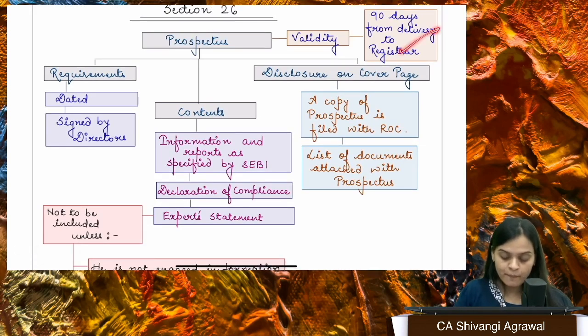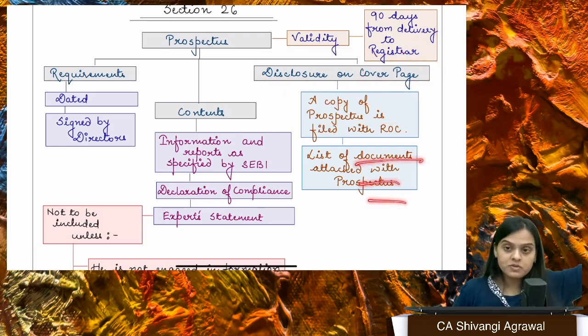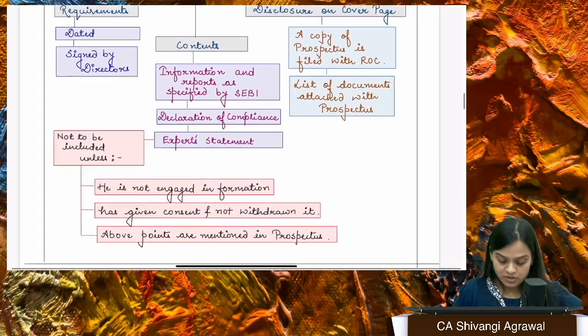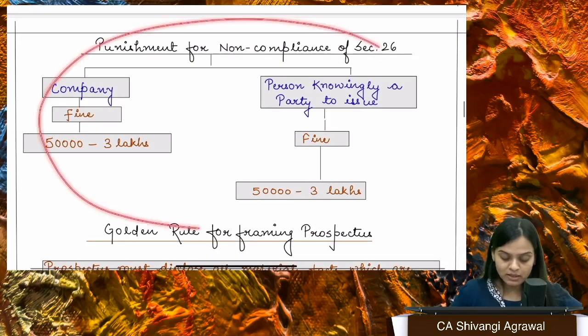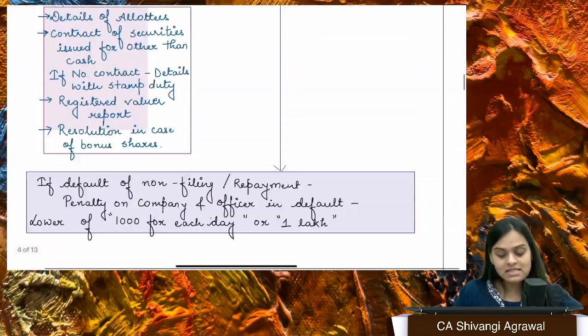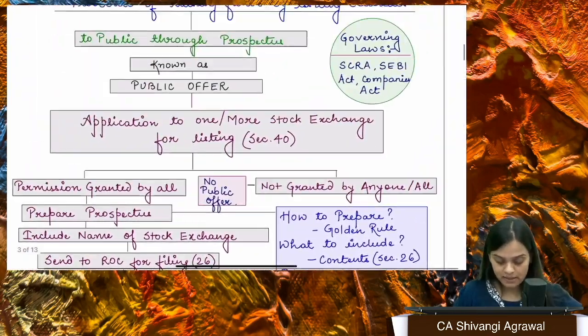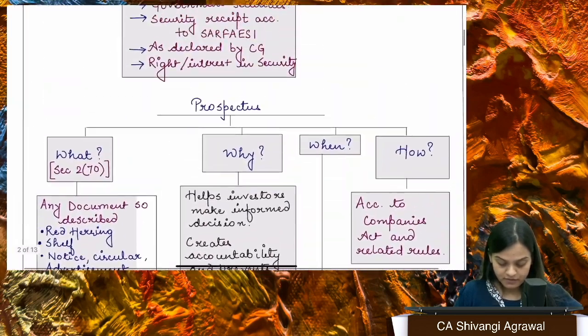Validity, I've already told you. There will be a clear disclosure on the cover page that a copy of the prospectus is already filed with ROC and what documents are attached with the prospectus. So this is basically what is written in section number 26. If you do not comply with the provisions of section number 26, there is punishment for the same. Okay, fine. We come back.